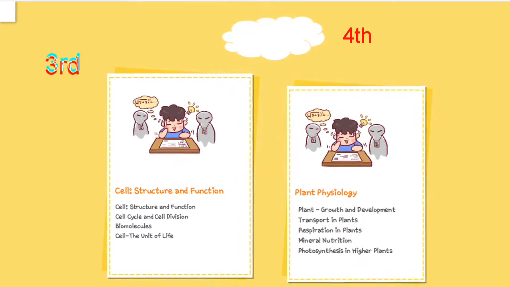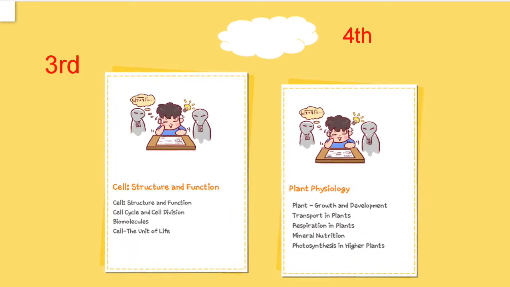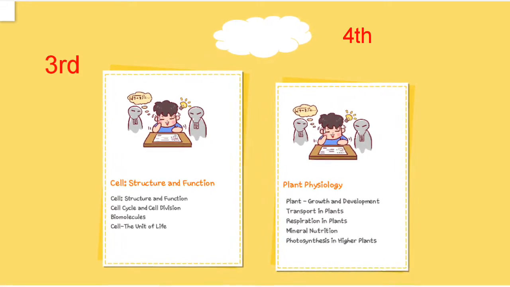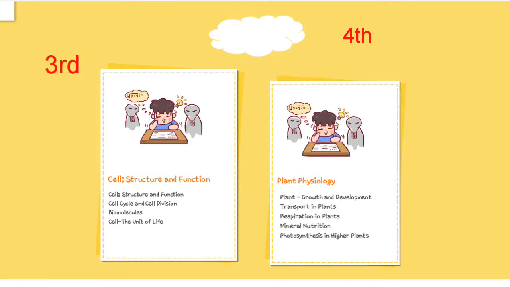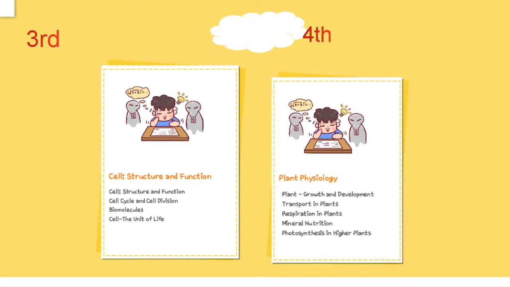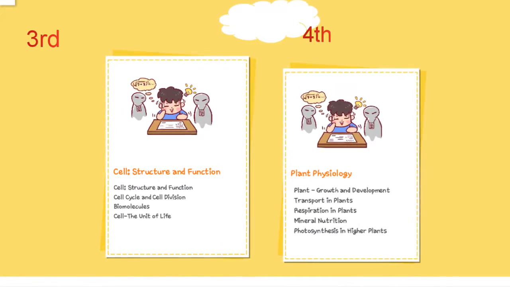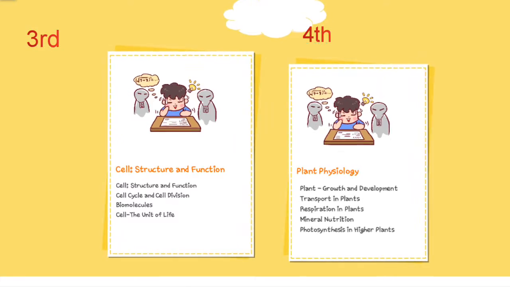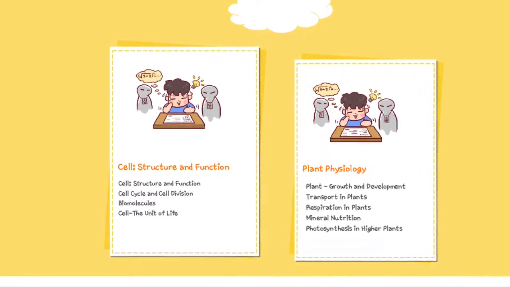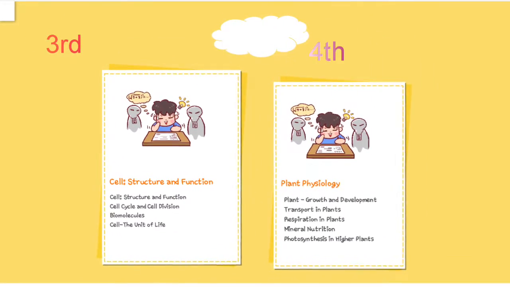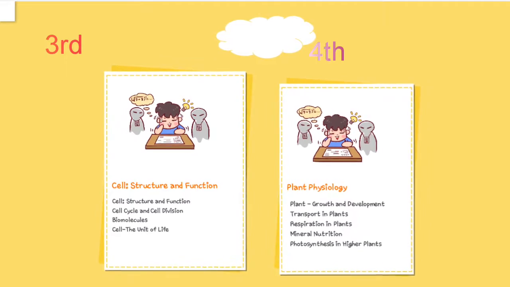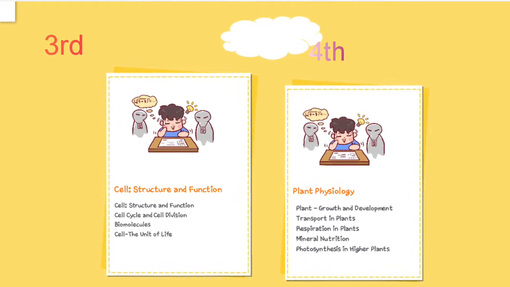Third unit is cell structure and function, in which there are 3 chapters, and the cell chapter is a very important chapter, and this unit is expected to come under 9%, which is also a very important unit. In this unit you have to learn various scientist names from NCERT as well as your help books.